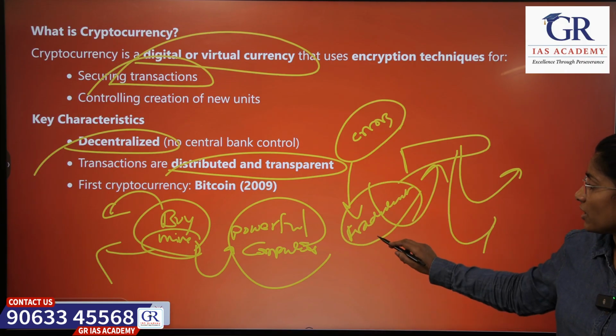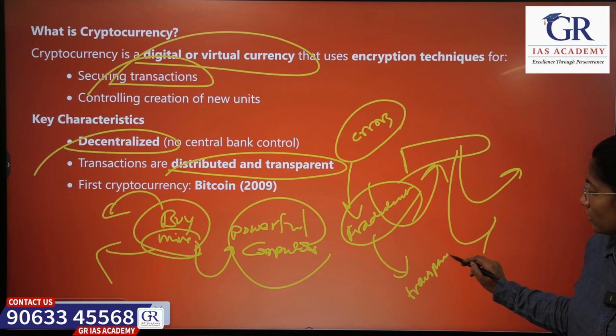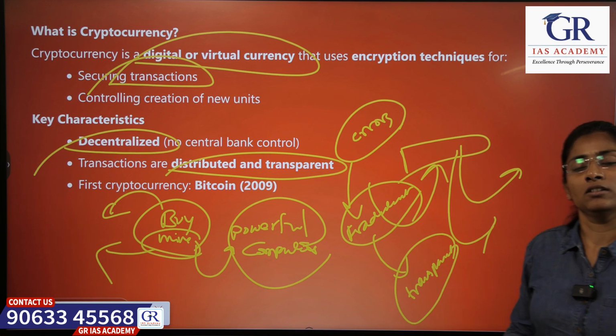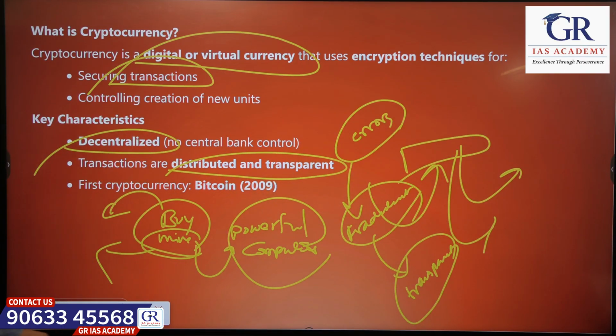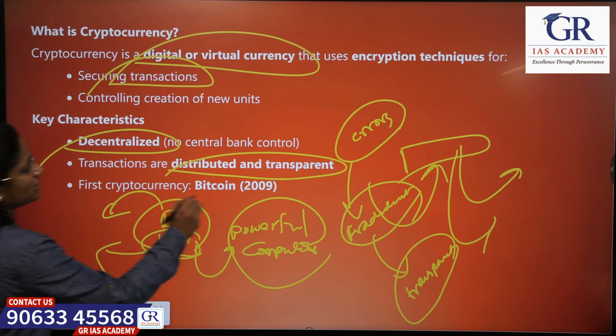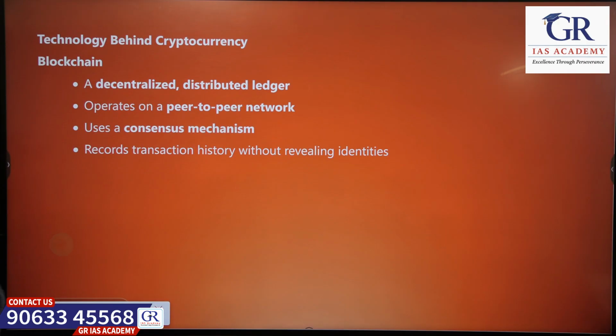Okay, so the process will be transparent and maintained, and the ledger is seen by everyone. And the first currency is Bitcoin, which was introduced in 2009.